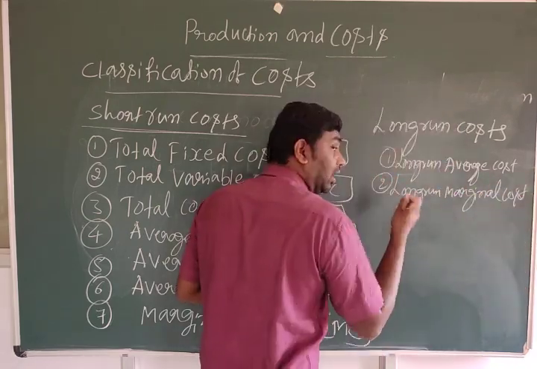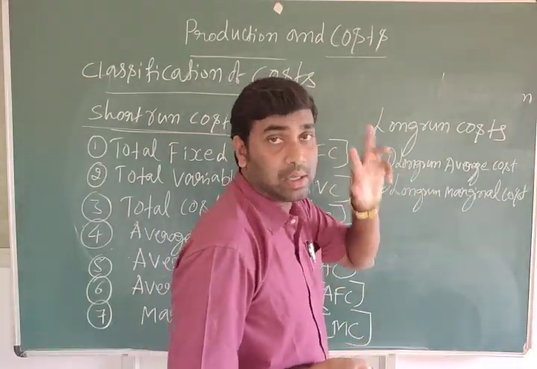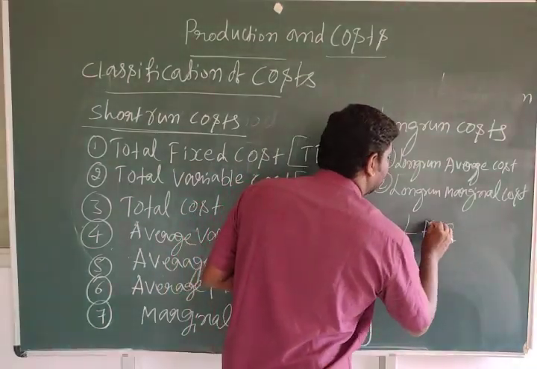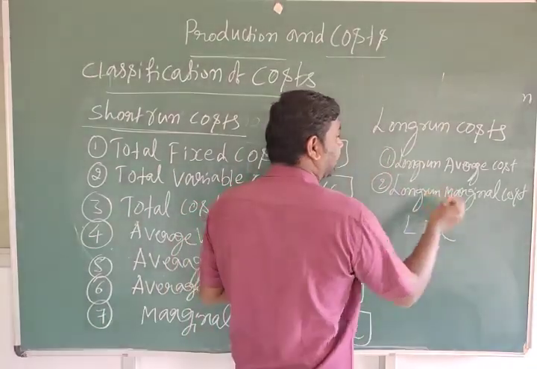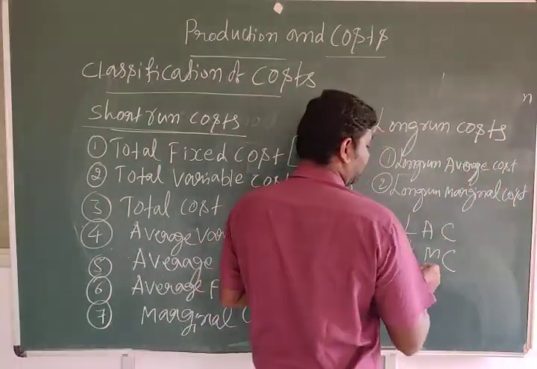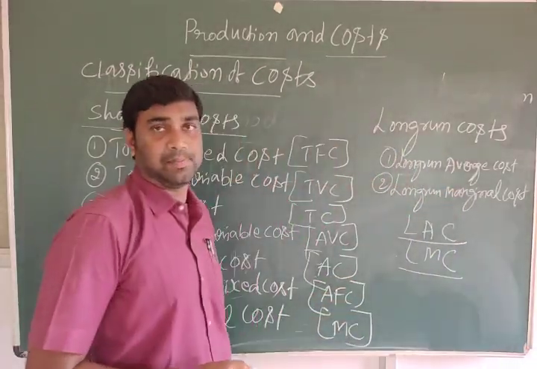In the long run we can see only two costs: LAC, long run average cost, and LMC, long run marginal cost.